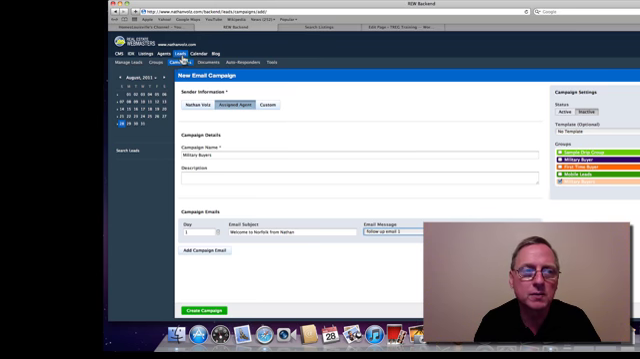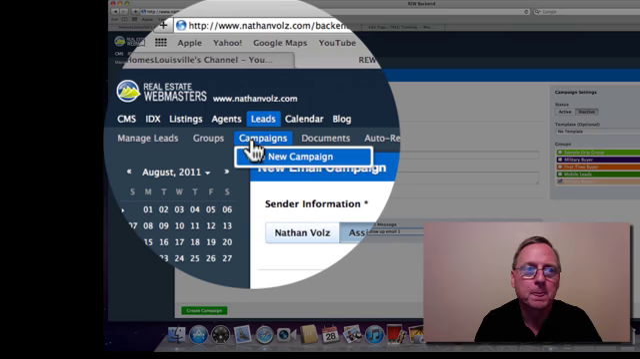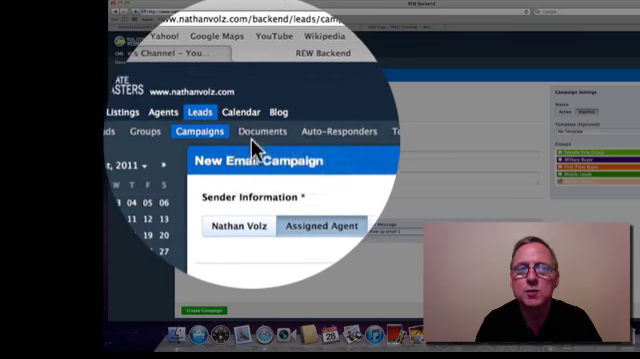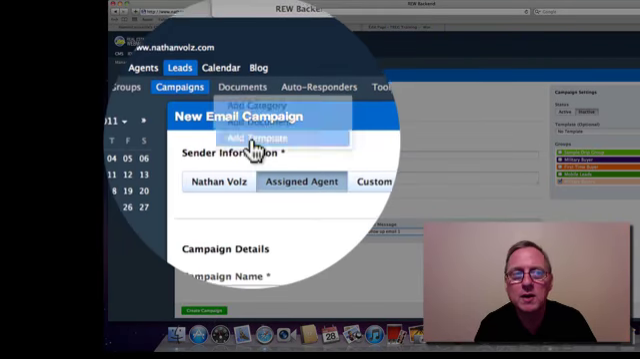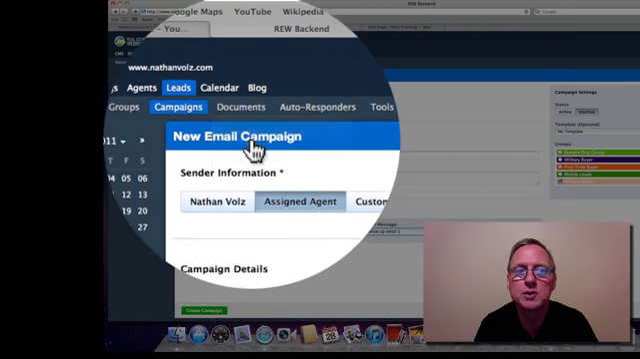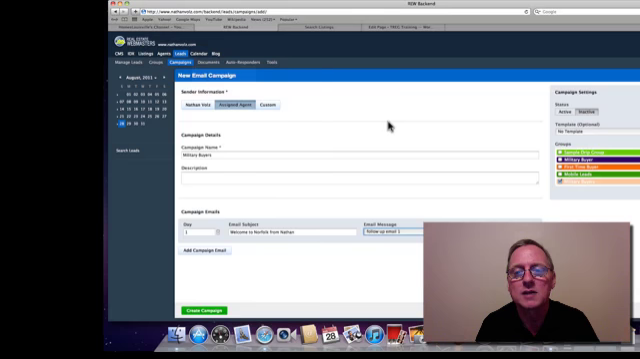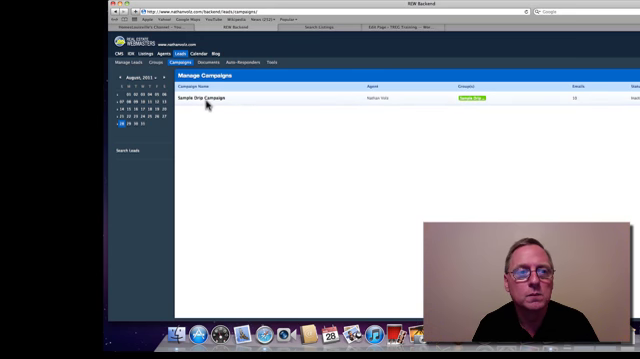But you just have to remember that the method is first you create a group, then you create a campaign, and you add documents into each one of those. There are already a bunch in there that the brokerage has created for you, but you can add more by going into documents. That's kind of the method to how you make this happen. Let's go back here for a second. I'm not going to create the campaign, so I'm going to hit cancel here. But if you did, that's how you would do it.